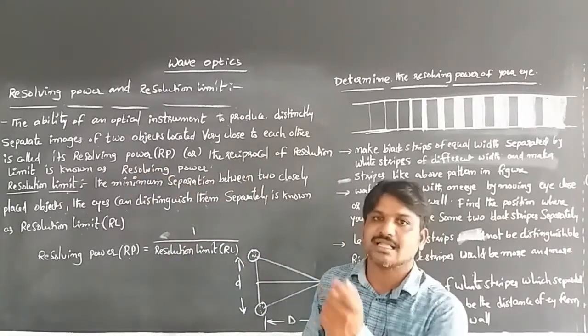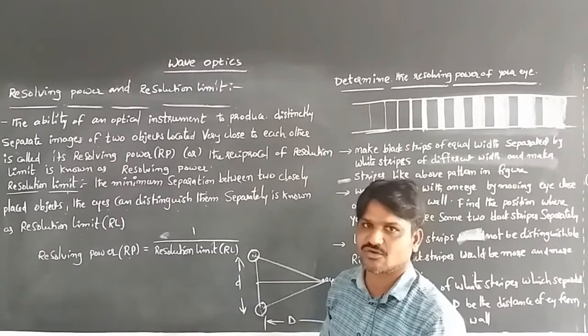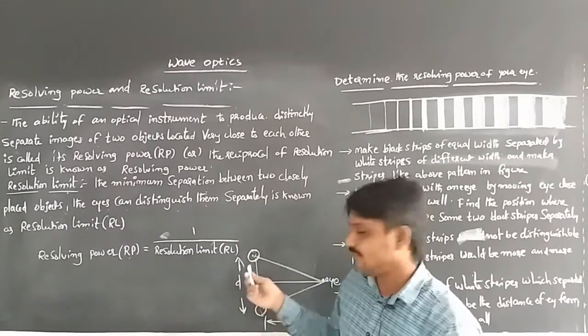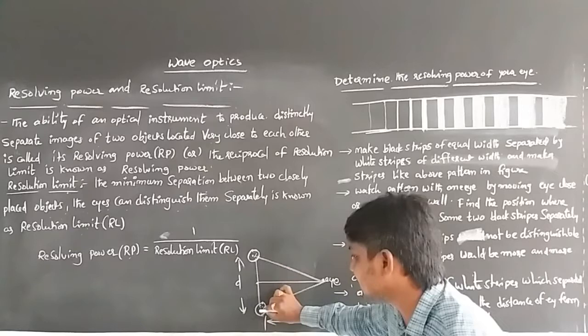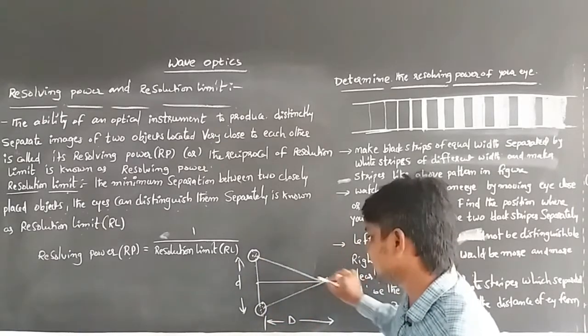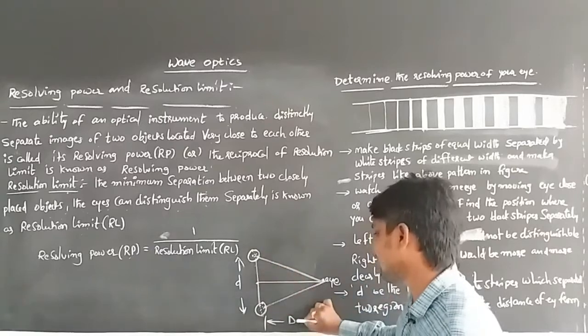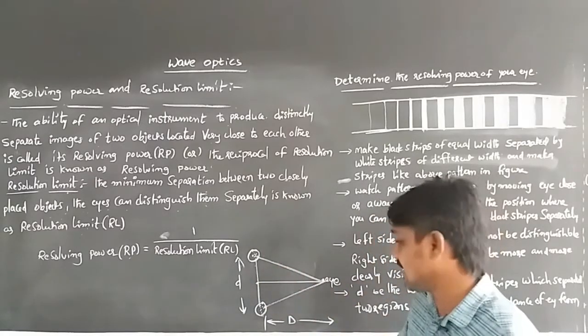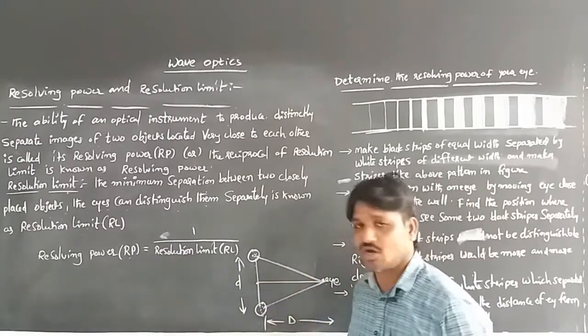Also, the reciprocal of the resolution limit is called resolving power. When two objects are placed at a certain small distance d, and the distance from the eye to the objects is a capital D, that depends on the distance between the eye and the objects also.